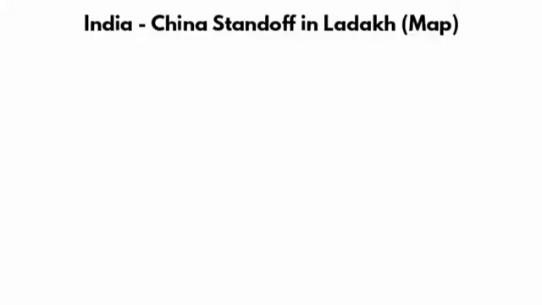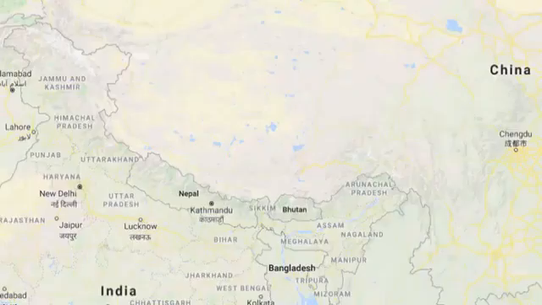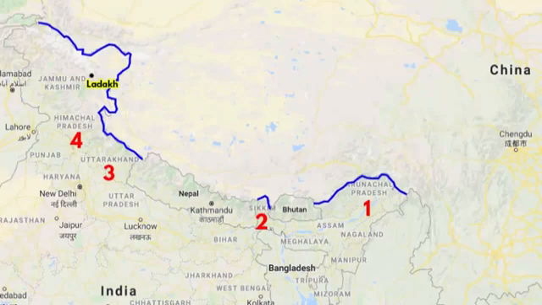In this video, we're going to look at the geographical aspects of the India-China border tension in Ladakh through a map. First, I want you to look at this map. There are 4 Indian states and 1 Indian Union Territory that share a border with China, and they are the Union Territory of Ladakh, Himachal Pradesh, Uttarakhand, Sikkim, and Arunachal Pradesh.